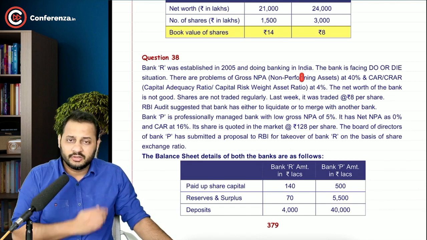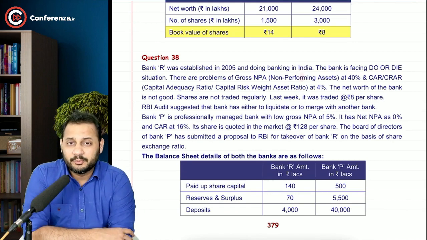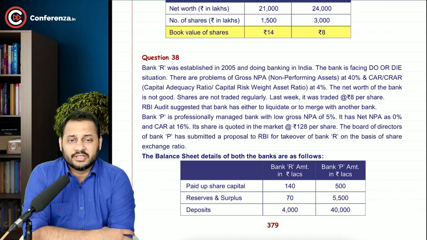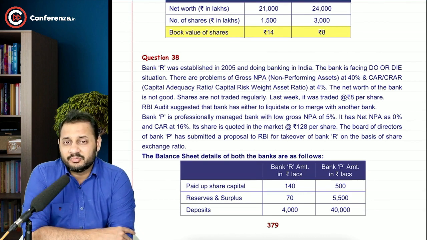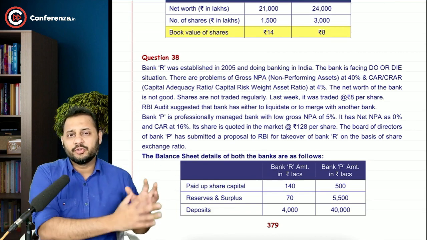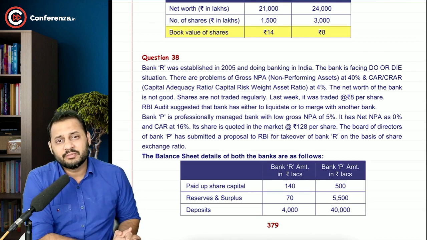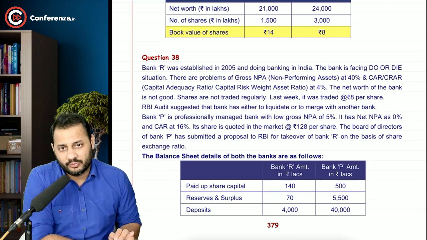Lots of parties and companies do not make the payment or repayment of the loan. Let's say for example, there was the case of Vijay Mallya, Nirav Modi, and there are other cases where farmers are not able to make the repayment of the loan. So whatever loans are given by the bank to outside parties, when the borrowers are not able to make the payment of those loans, it becomes non-performing assets. So practically that's totally a loss to the company.